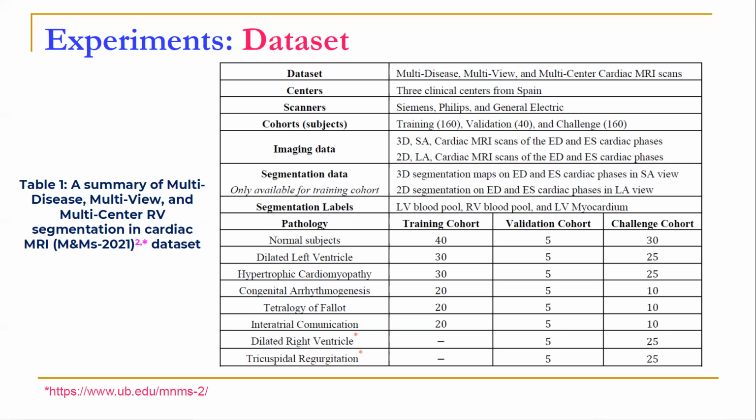M&M-2 dataset is also diverse in cardiac pathologies, as shown in this table. Of interest are the RV-related pathologies, dilated right ventricle and tricuspid regurgitation, which are not represented in the training cohort. These 60 subjects form the true set of generalizability of the proposed multi-view SALA-NET.